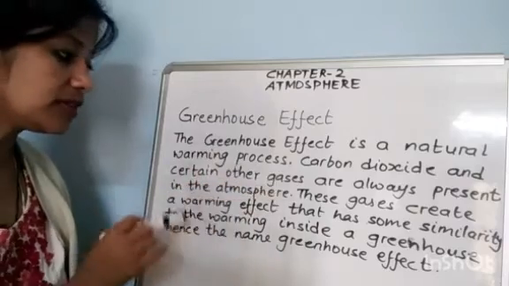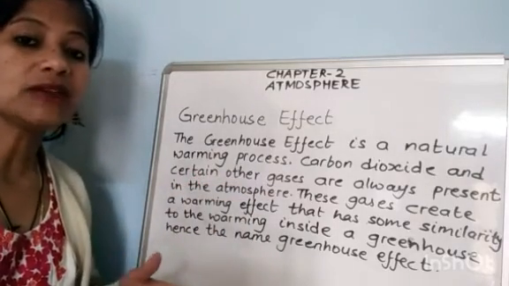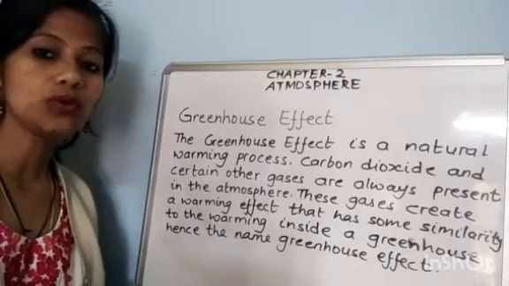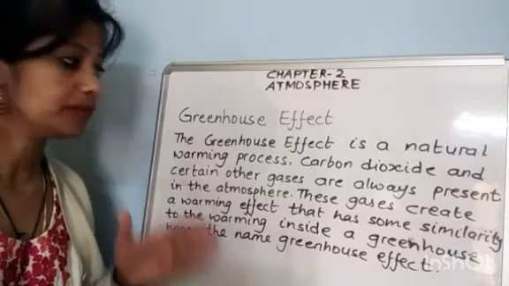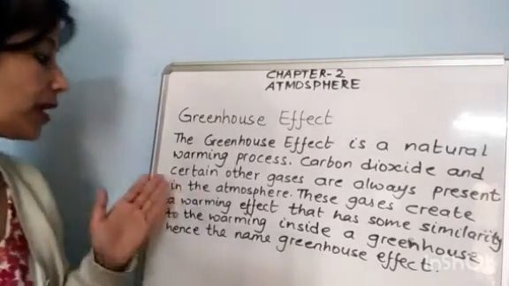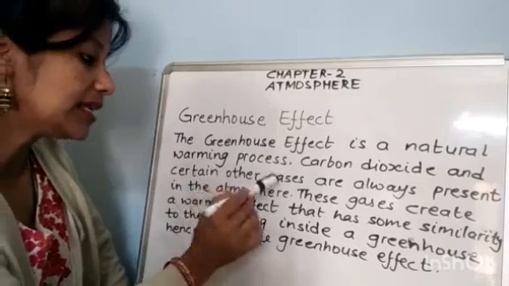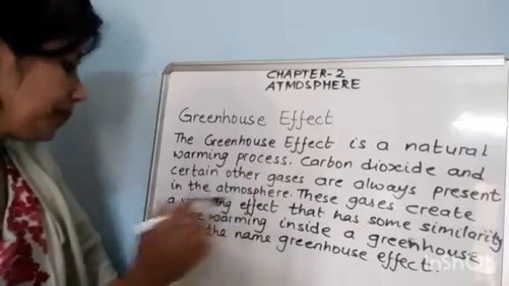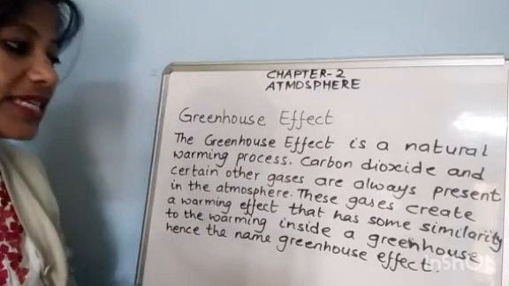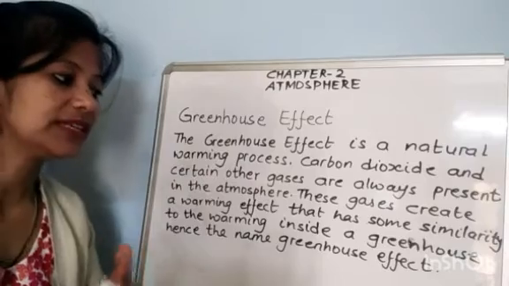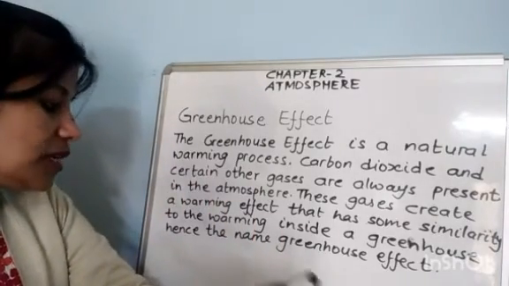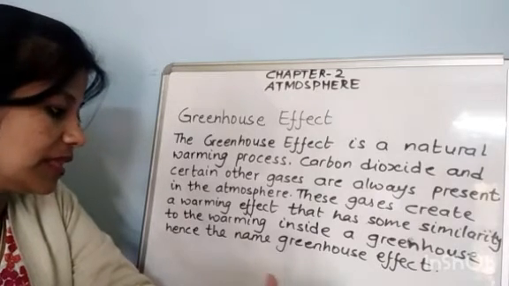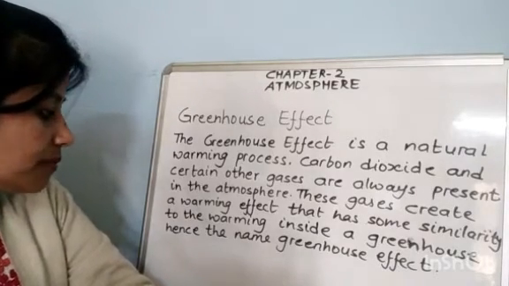Carbon dioxide and certain other gases, greenhouse gases: methane, carbon dioxide, water vapor, ozone, they all are greenhouse gases. They are always present in the atmosphere. These gases create a warming effect that has some similarity to the warming inside a greenhouse. Hence, the name greenhouse effect.